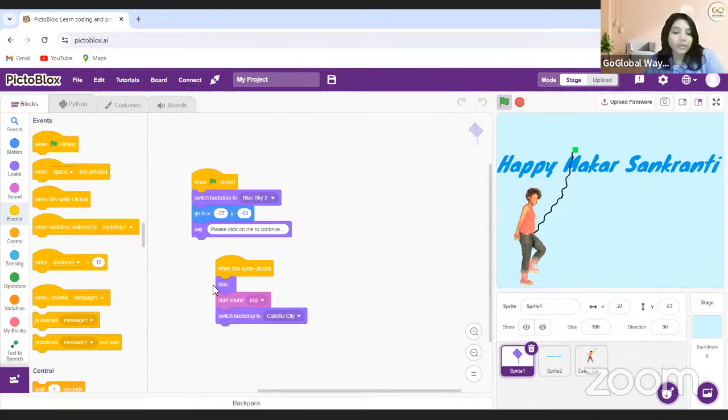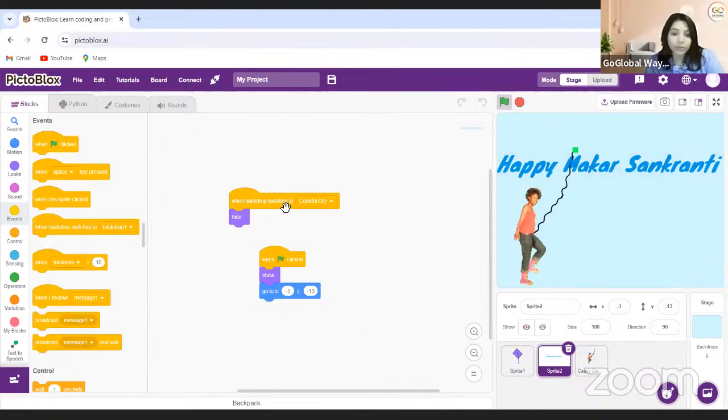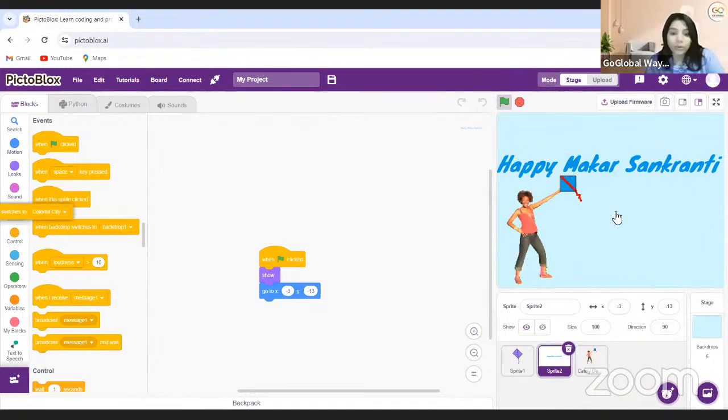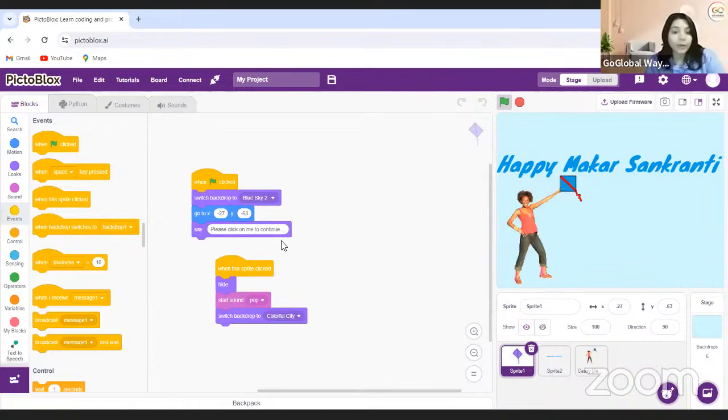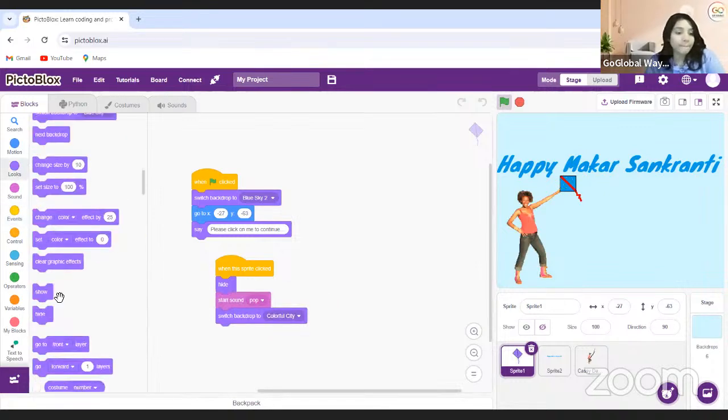So what I will do is, I'm not going to hide it with this one. Okay. I will take only one backdrop because this looks good. And please click on to continue pop and colorful city. So I need to show this one.